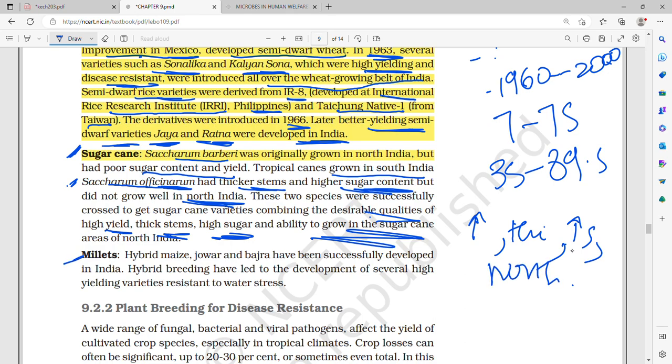Then millets. Hybrid maize, jowar, and bajra have been successfully developed in India. Hybrid breeding has led to the development of several high-yielding varieties which are resistant to water stress.